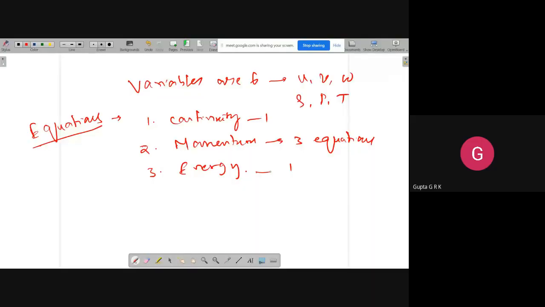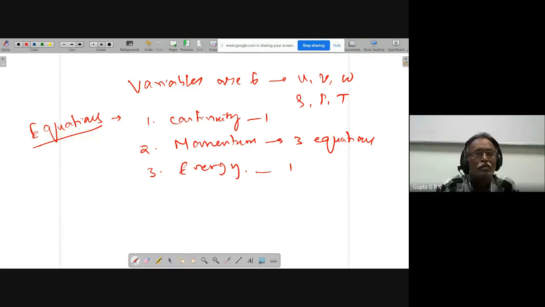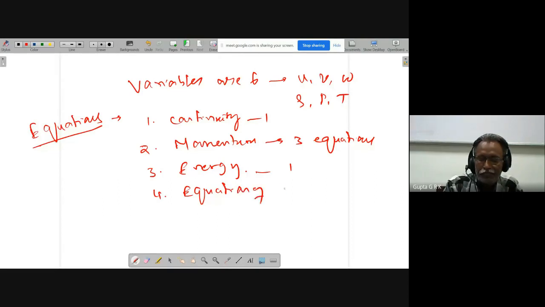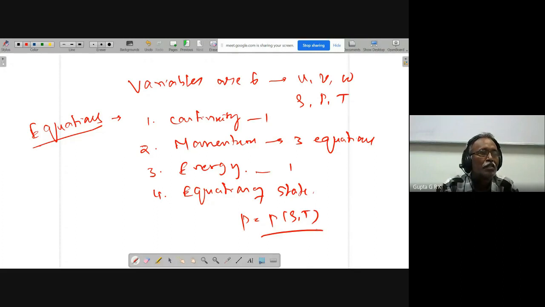The equation of state, which relates these variables. It is nothing but p is equal to a function of rho and T, isn't it? This is the equation of state, so totally 6 equations.